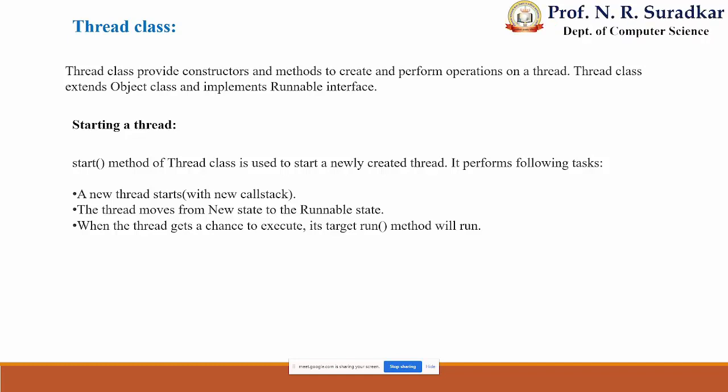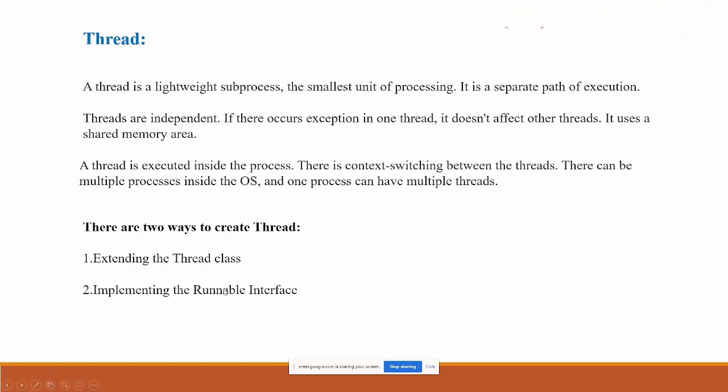First, we have to know how to start a thread. The basic method to start a thread is called the start method, start with opening and closing brackets. This method is used to start the working of a thread. We have to create a thread by extending the Thread class or implementing the Runnable interface.